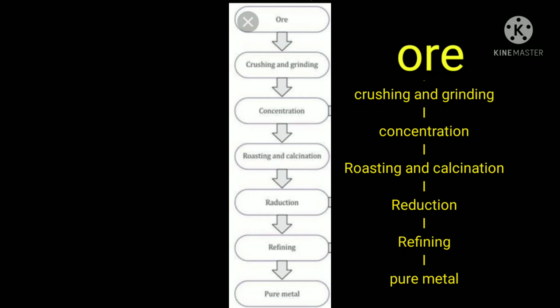After removing the impurities, the ore is subjected to the extraction of the suitable metal from the ore. We can do calcination and roasting. These are the two main steps that will be done while extracting the metals, and also so many steps we will learn in the production of metals.